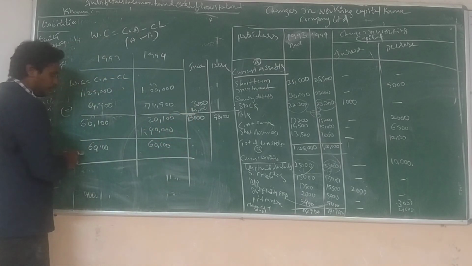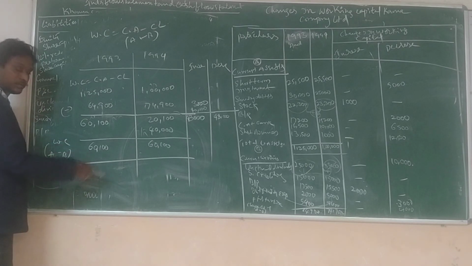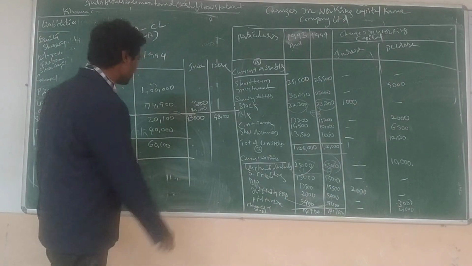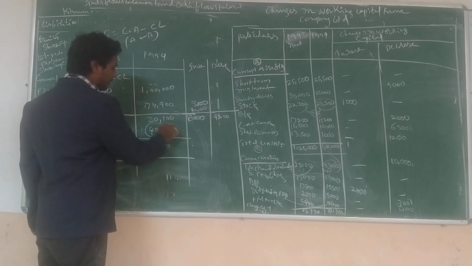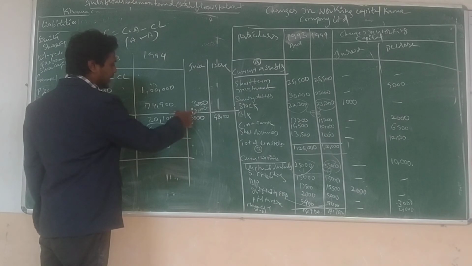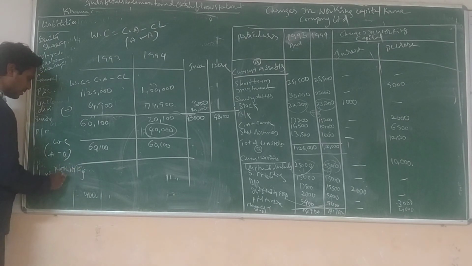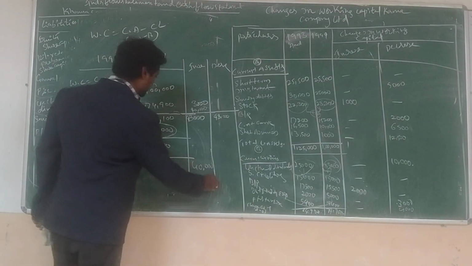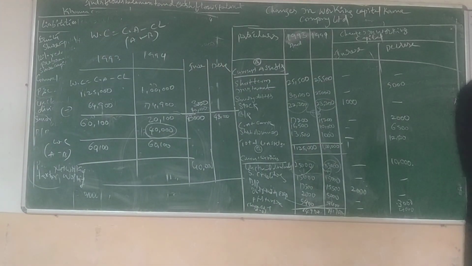Now the amount of A minus B, working capital, current assets and liabilities, is 60,100 and 60,100. Is it a net decrease or net increase? So how much do we take? 40,000 is what we take from this increase amount. Net working capital increase 40,000. So this is the answer. Just note down, all of you. If any doubt, please ask me.